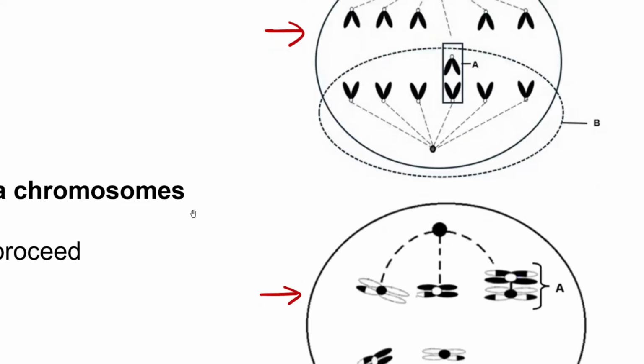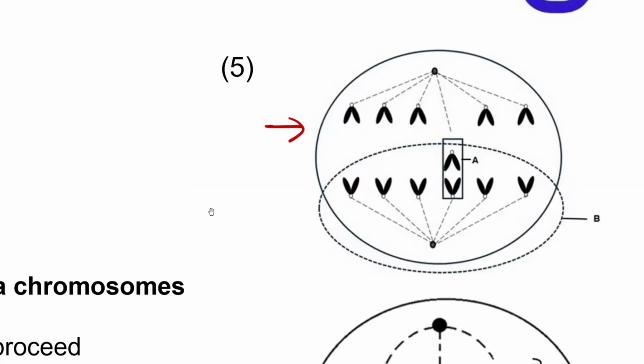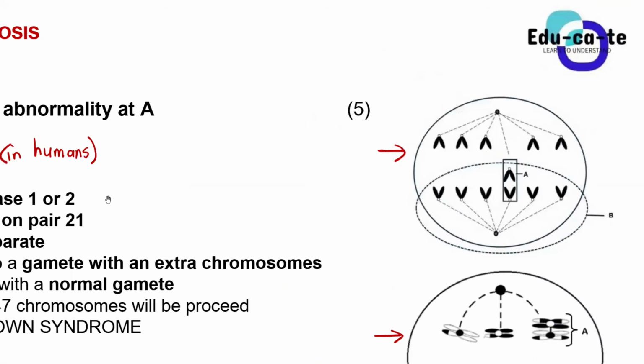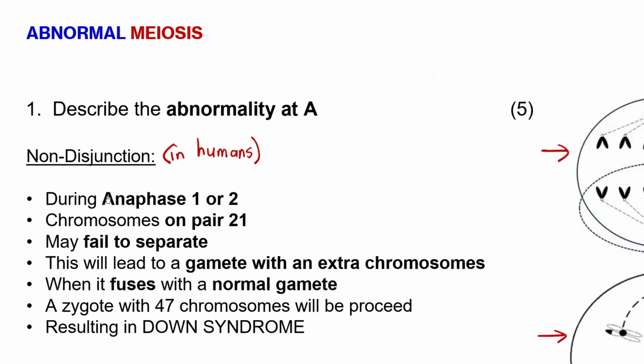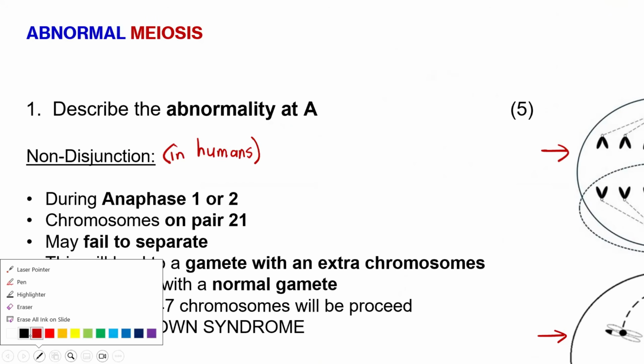No sir. Why not? It's because a human cell consists of 23 pairs of chromosomes. Exactly. Awesome. So basically, guys, a human cell must have 46 chromosomes, or you can say 23 pairs of chromosomes. Here we are only seeing a couple of small chromosomes. They will never draw a human cell for you because that's a lot of chromosomes for you to figure out in an exam or in a test.